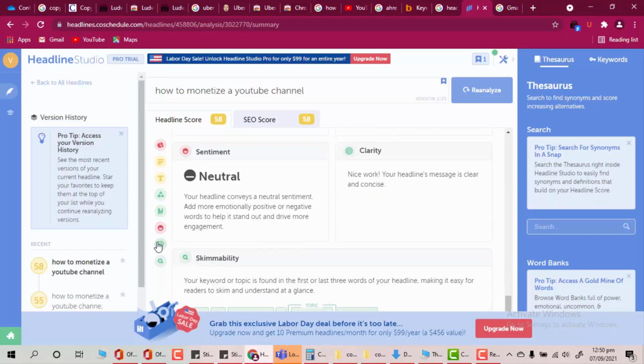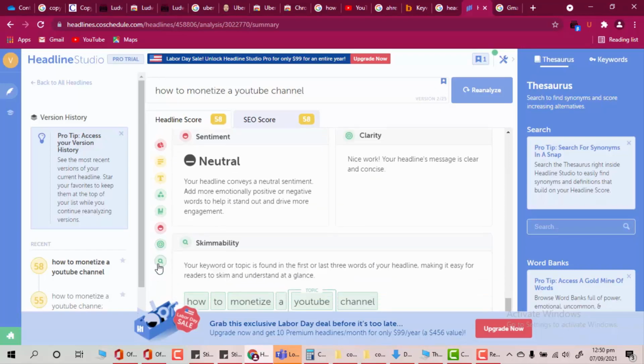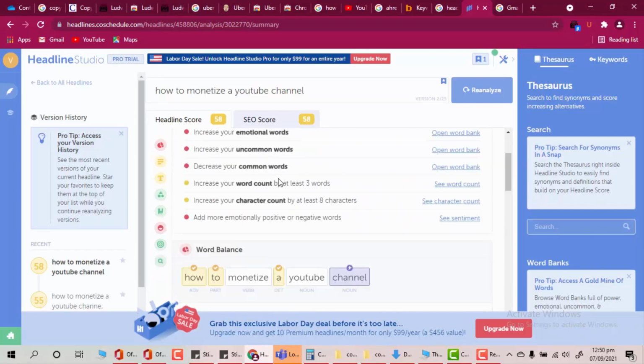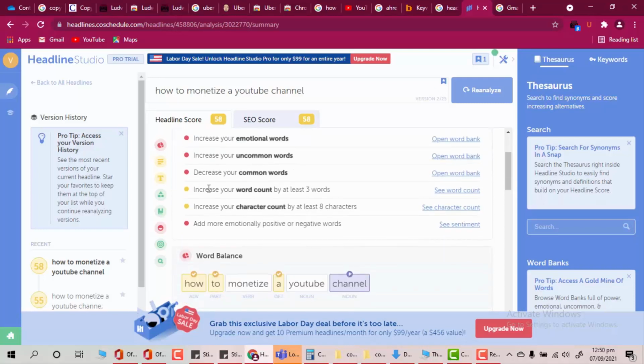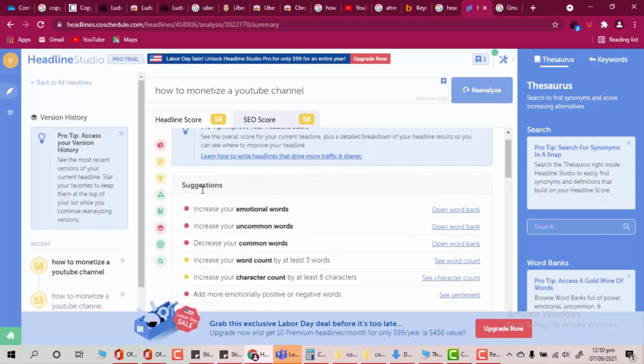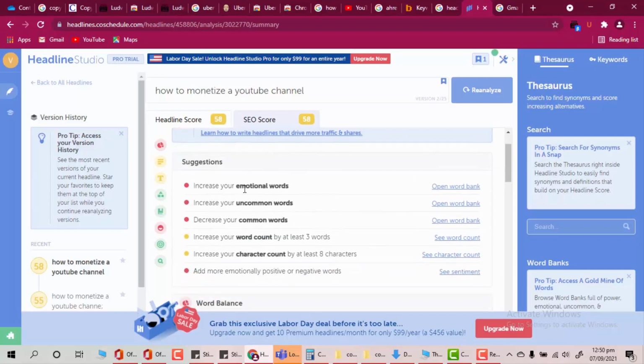So that's a great software for you guys. You must use headline score, because headlines are the most important things, right? And here it tells me some suggestions. Increase your emotional words, increase your uncommon words, decrease your common words, increase your word count by at least 3 words, increase your characters by at least 8 characters, add more emotionally positive or negative words. So it is giving me suggestions, which is great.